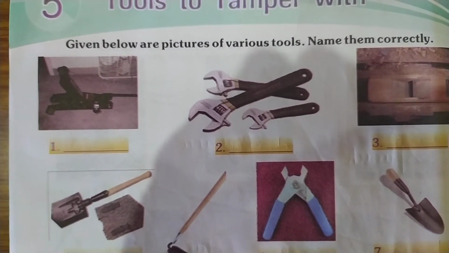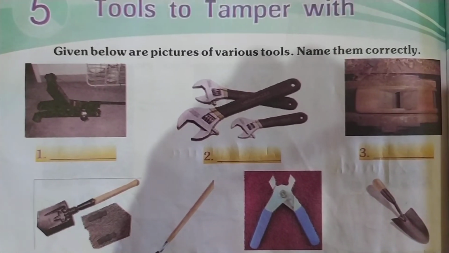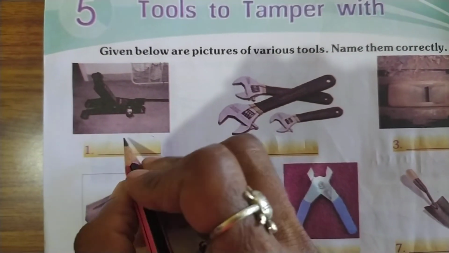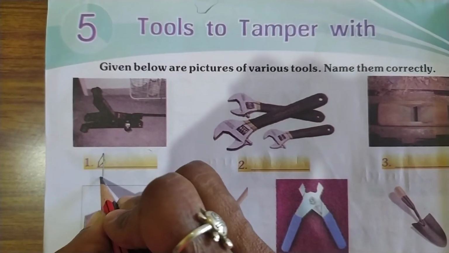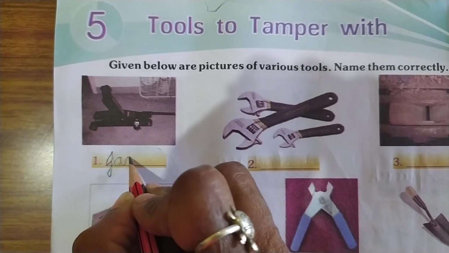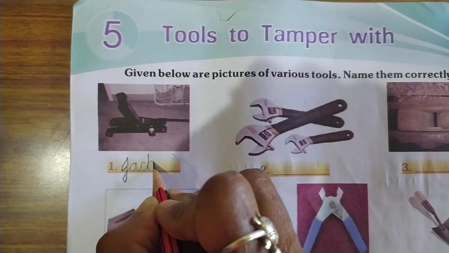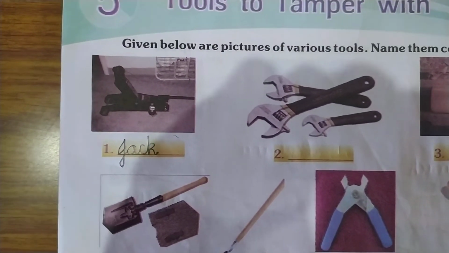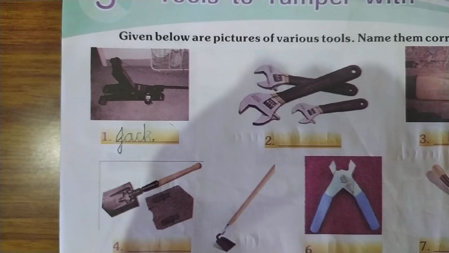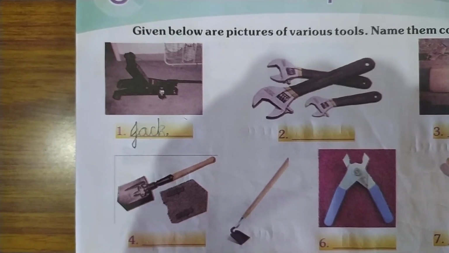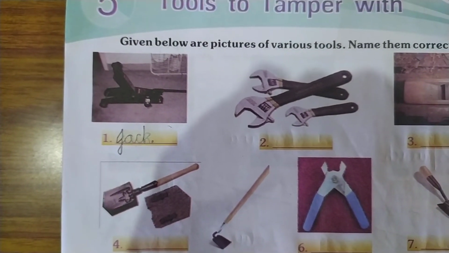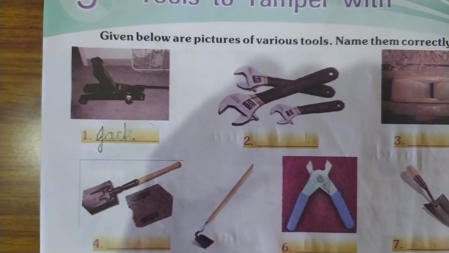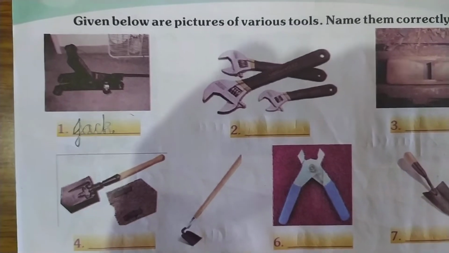So what is this? We call this a jack. Okay, so the first one you should write jack. J-A-C-K. Jack. So why do we use this jack? Jack is a tool that is used to lift part of a car off the ground, used when changing a wheel or tire.